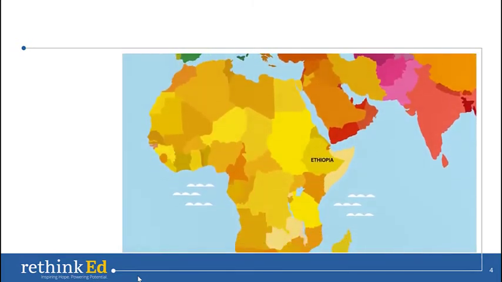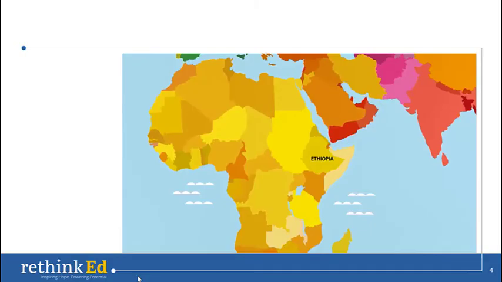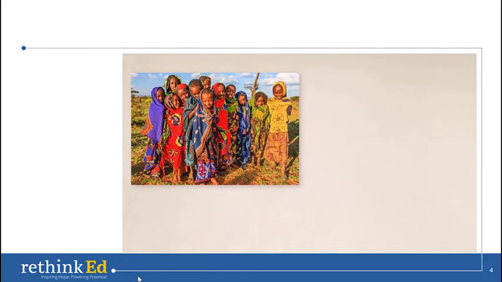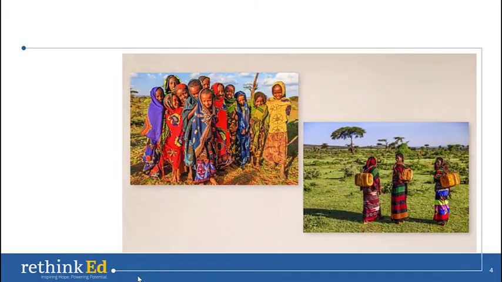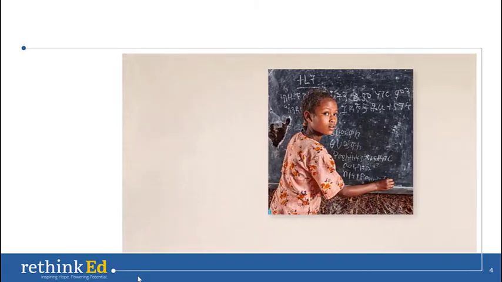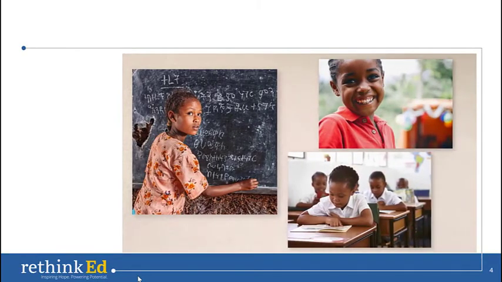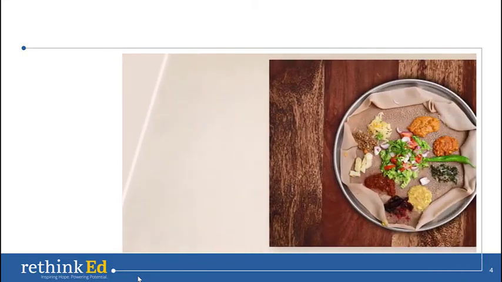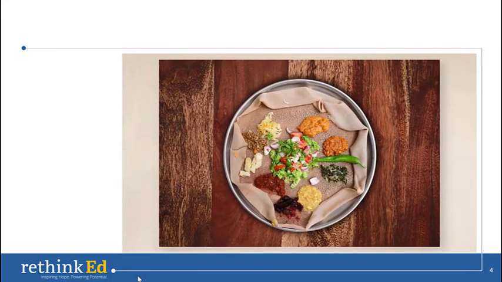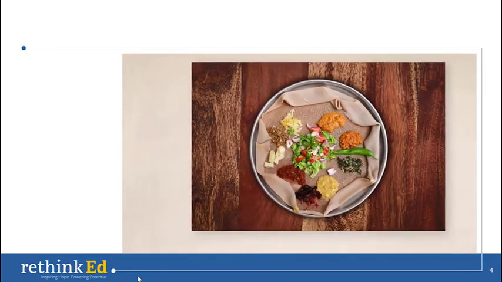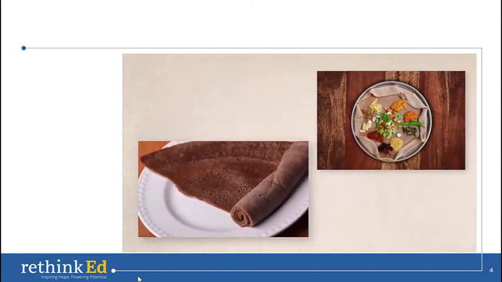Let's explore a country in Africa, like Ethiopia. Ethiopia is a very diverse country with lots of different tribes and ethnic groups. Each has their own language, traditions, and style of clothing. There are over 80 languages spoken in Ethiopia. The most common is Amharic. People in Ethiopia eat lentils, chickpeas, beans, and corn. They also have a special flatbread called injera.